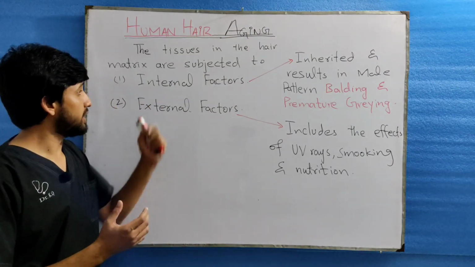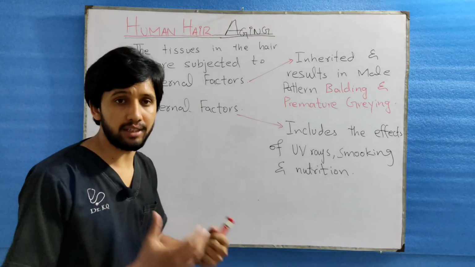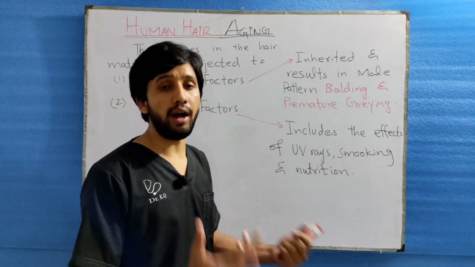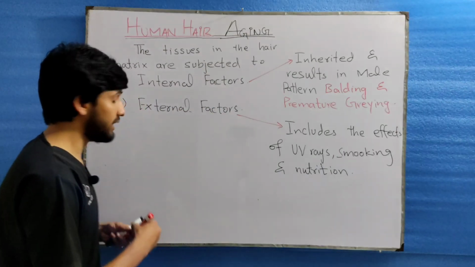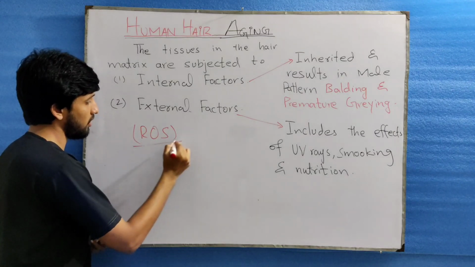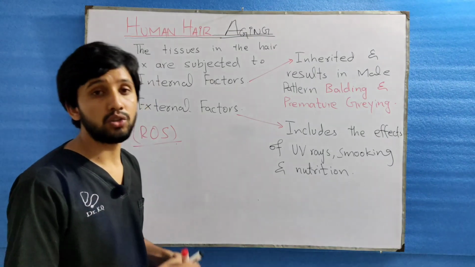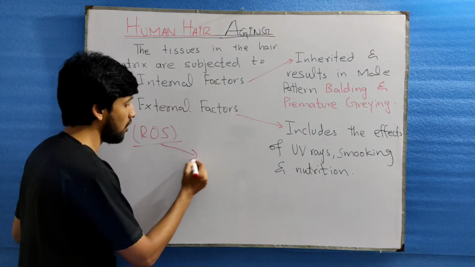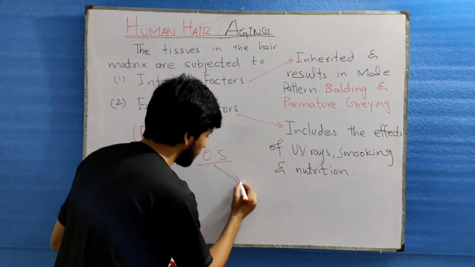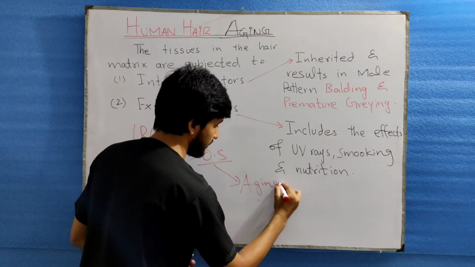Coming to the internal factors, I have discussed that there is continuous metabolic stress. As a result of this continuous metabolic activity, a highly reactive molecule, ROS, the highly reactive oxygen molecule, is generated in the cells. Once it is generated, it leads to oxidative stress, which leads to the aging process of the hairs.